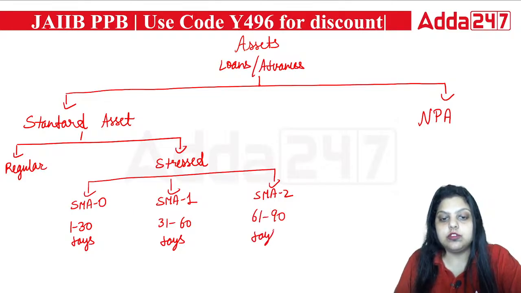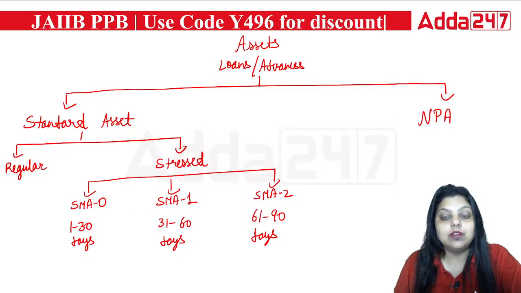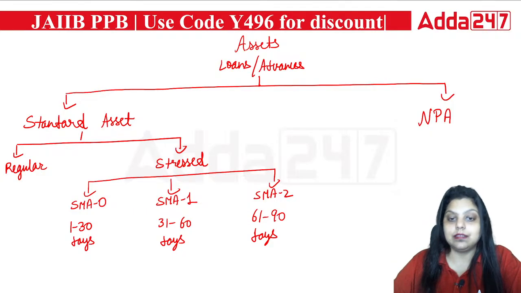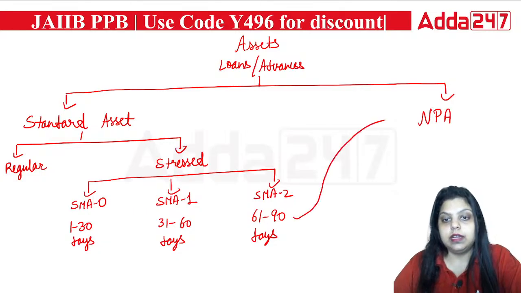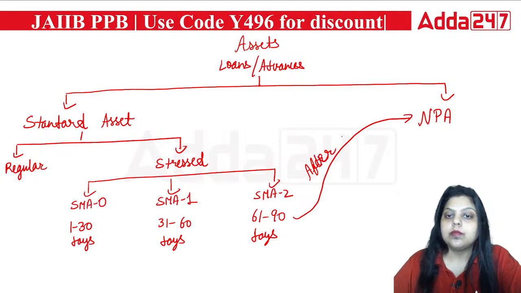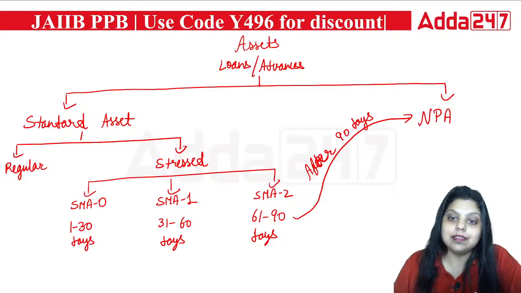So if in this duration the customer has not paid the installment of a loan, then it will be defined as special mention account 0, special mention account 1 and special mention account 2. And after 90 days, it converts into NPA. If any customer is not paying the installment of a bank loan for more than 90 days, it will be defined as an NPA.